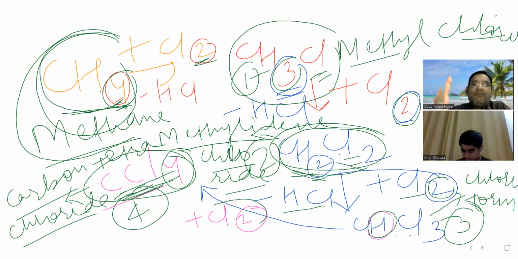If all the 4 hydrogen atoms are replaced by chlorine, such perhalo compounds are called perchloromethane. So this CCl4 is also known as perchloromethane.